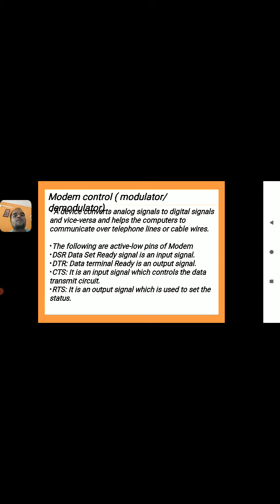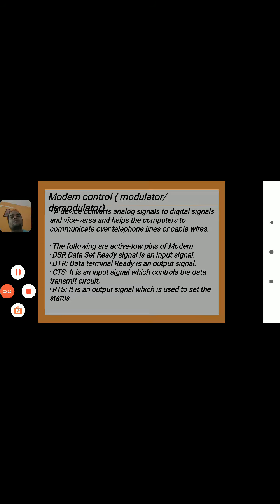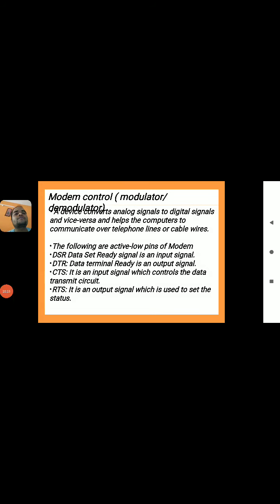So next one we are using is modem control. Modem, already we know, means modulator or demodulator. Here it is a device which converts analog signals into digital signals and digital to analog, vice versa, and helps computers to communicate over telephone lines or cable wires. It is also used for communication between computers and other devices over telephone lines or cable lines.